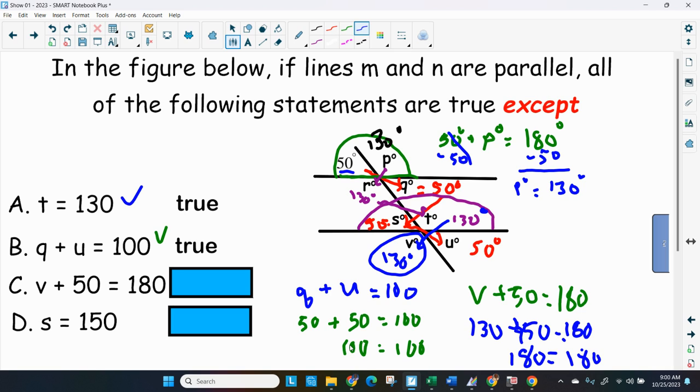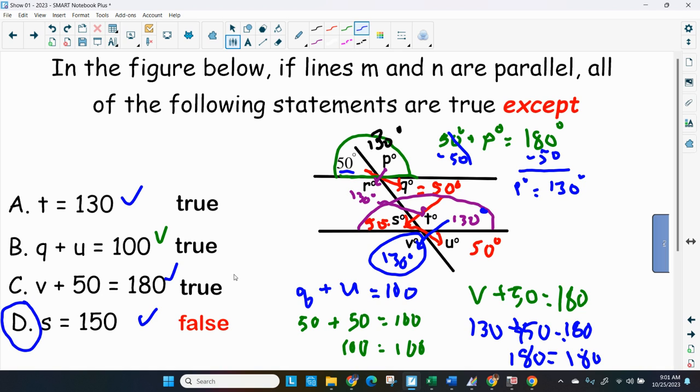So man, we had to go do all of that work just to find out that the last one is the answer. Well, it says angle S equals 150. Well, angle S is up here. That is equal to 50. It's corresponding to the angle up here, or alternate interior to angle Q. So that's 50 also. But it says it's 150. Well, that's incorrect. It's equal to 50. So that was the one that was false. Letter choice D. Man, we had to do a lot of work to find the correct answer.